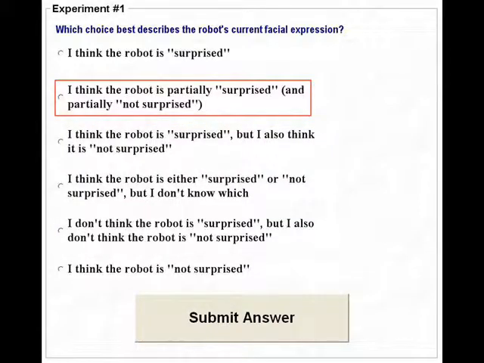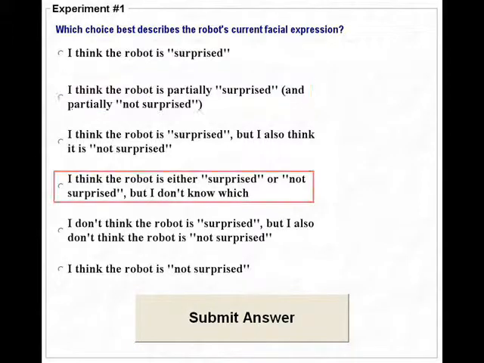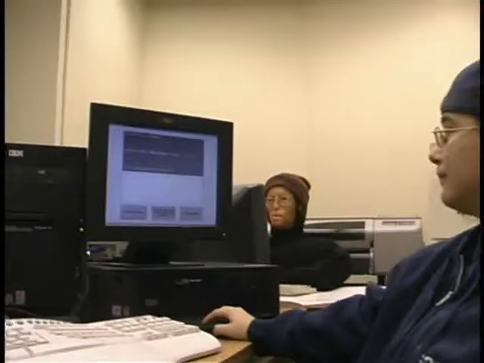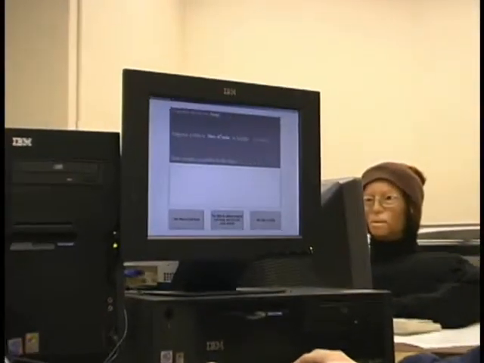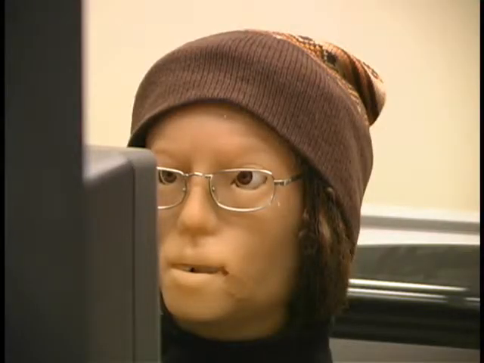The option "the robot is partially surprised and partially not surprised" corresponds to a fuzzy logic, while the option "I think the robot is either surprised or not surprised, but I don't know which" corresponds to the epistemic theory of vagueness. Over the course of the experiment, participants answer about 80 questions on language and describe the robot's reaction to 16 unique scripts.